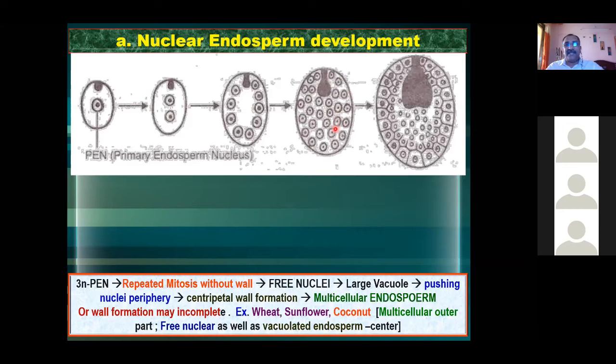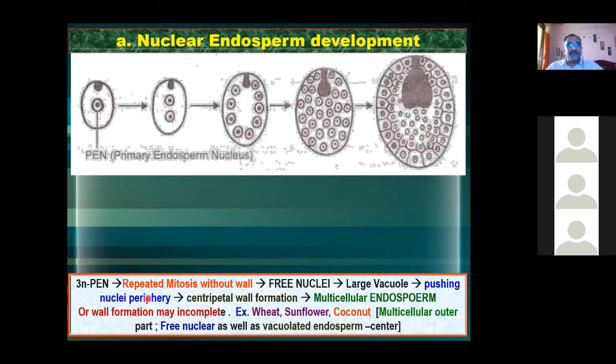You know that a typical character of a plant cell is the presence of a vacuole. So in this cell, a vacuole is formed, and slowly this vacuole pushes all these nuclei to the periphery. A large vacuole is forming, and it finally pushes all the nuclei towards the periphery.